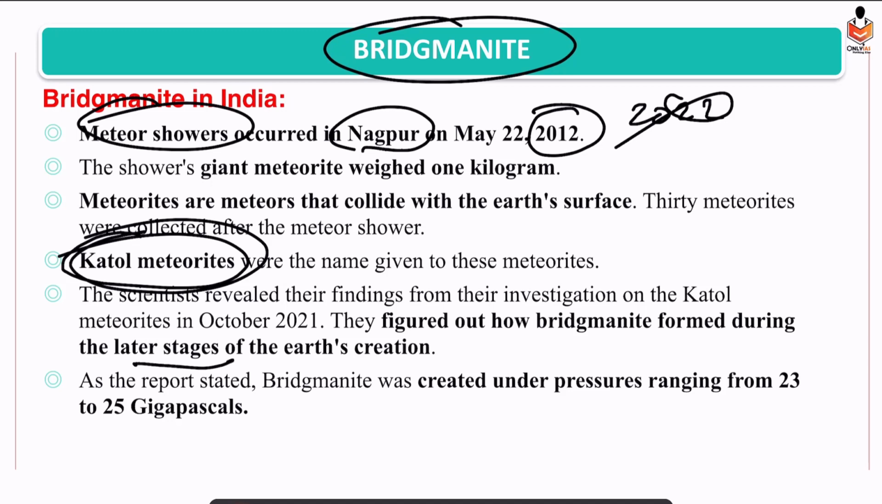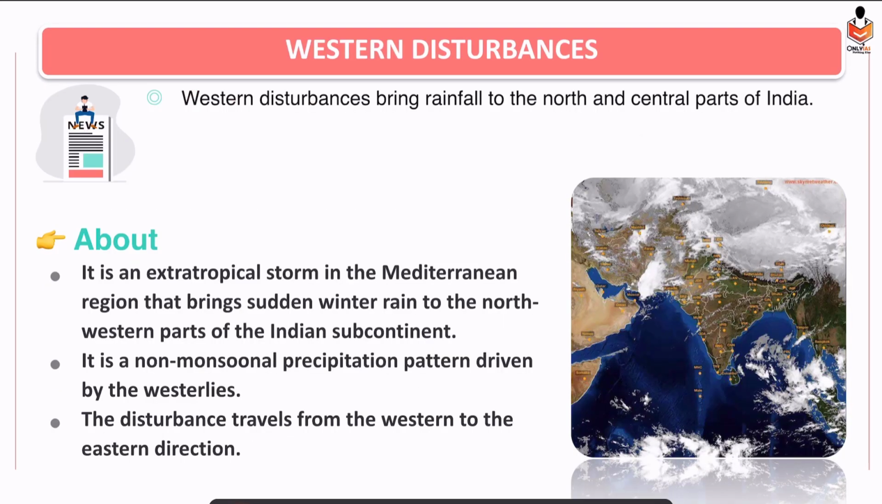And what is the pressure required? Pressure required ranges from 23 to 25 gigapascals. So this is all about Bridgmanite that we need to study. Alright. So the next topic is Western disturbances.